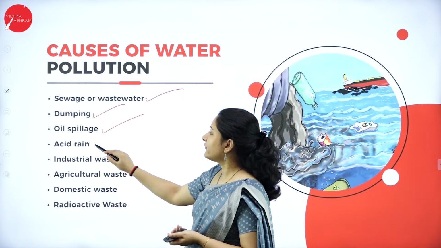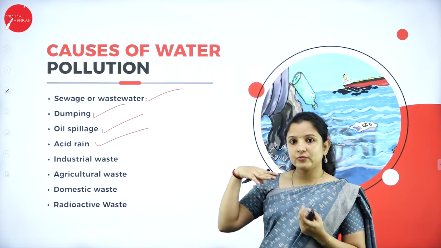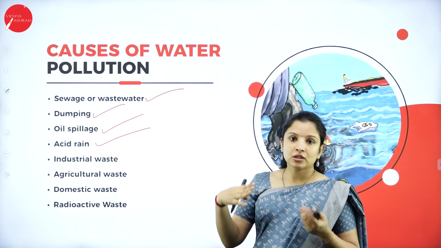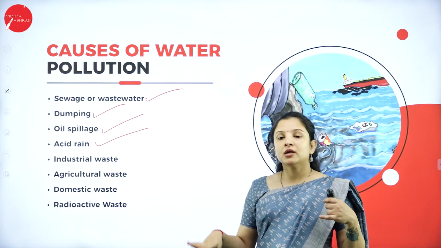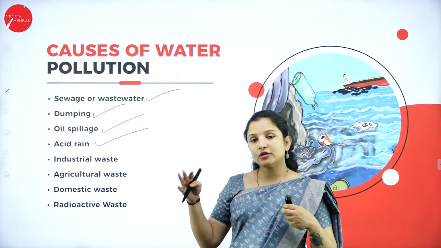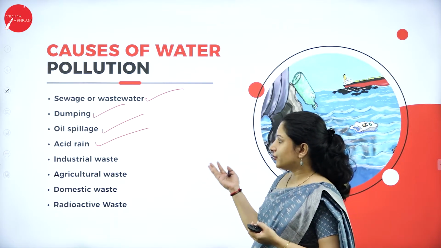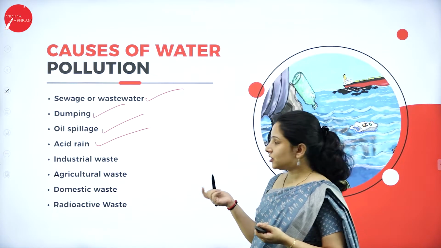Next is because of acid rain. Acid rain, obviously, it falls to the land, right? So acid rain can cause water pollution. It can also cause soil pollution. So acid rain is one of the major reasons here.